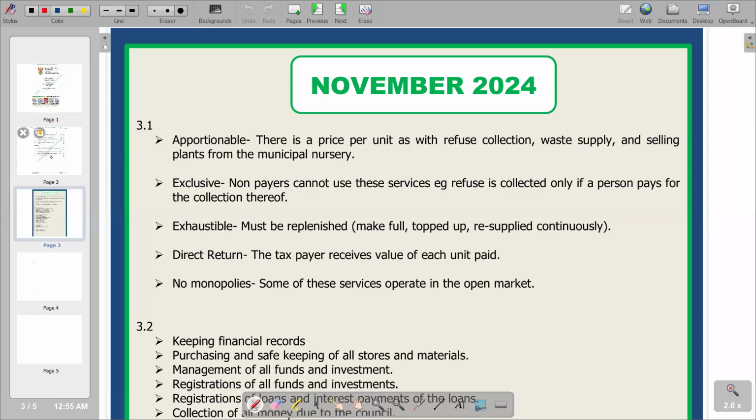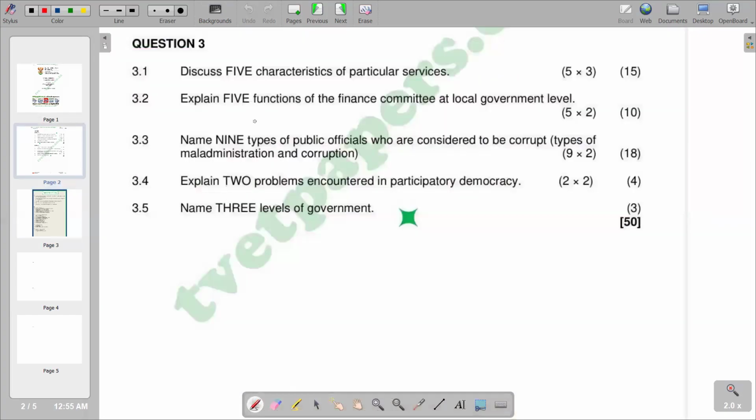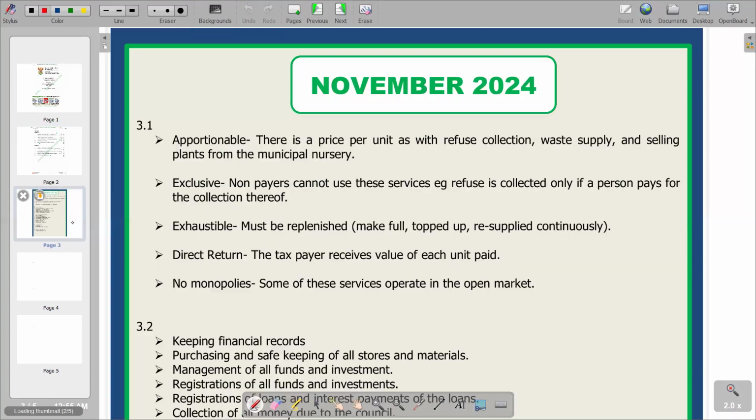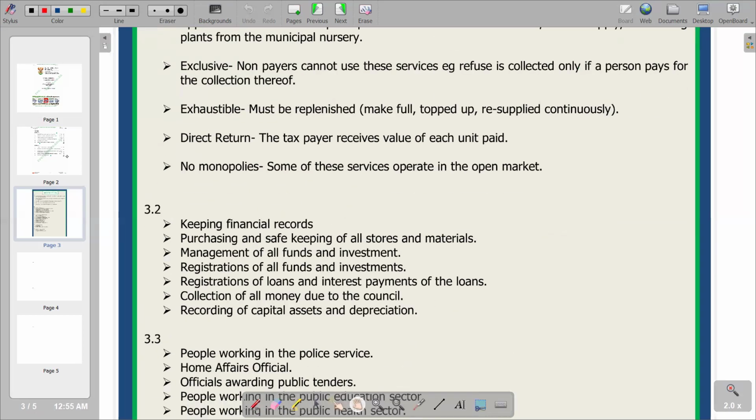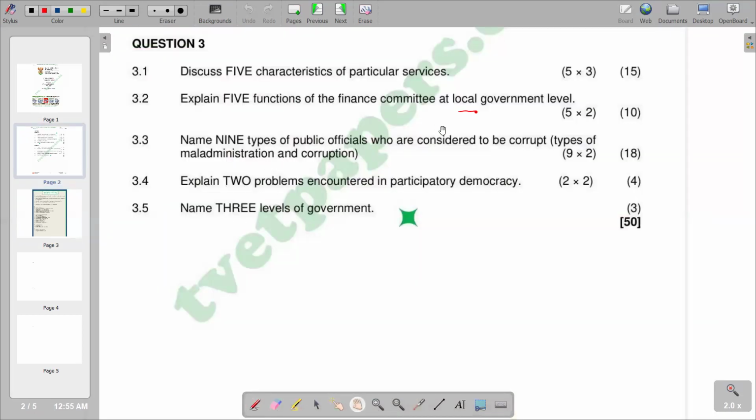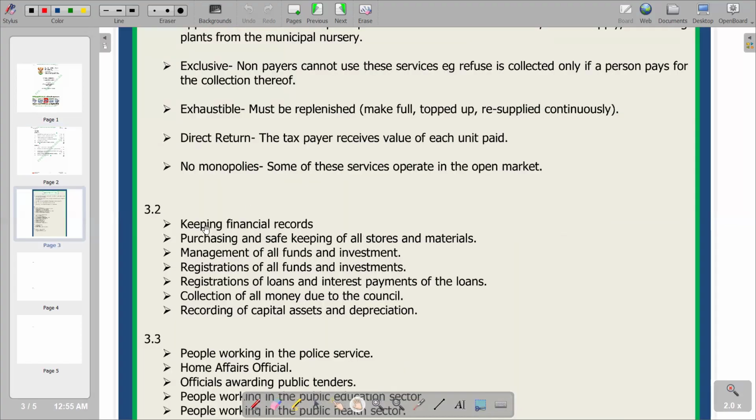Then moving on to the second question that we have, which is explain 5 functions of the finance committee at local government level. So we take note that it's at local government level, and of course the question is 10 marks, 5 points needed, each with 2 marks. So moving on, you see that these are the functions that we are given on 3.2, which are the functions of the finance committee at a local government level. So I see that the first function that we have is keeping financial records.